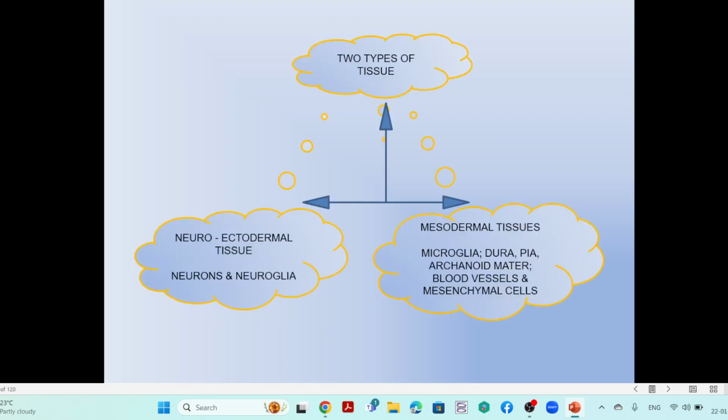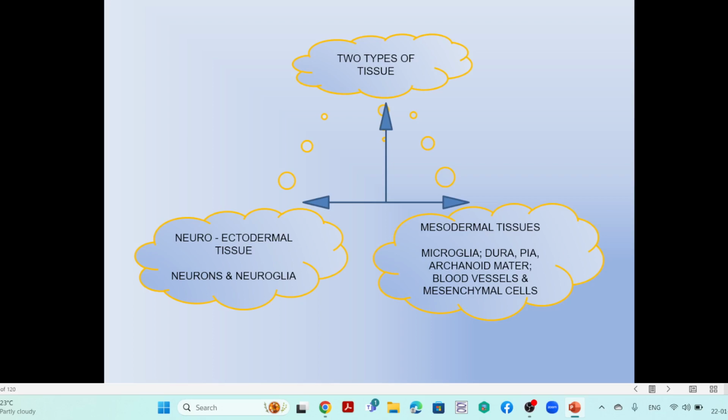That is the classification. So usually there are two types of tissues. The neurons have two portions of actions. So neuroectodermal tissue and mesodermal tissues.